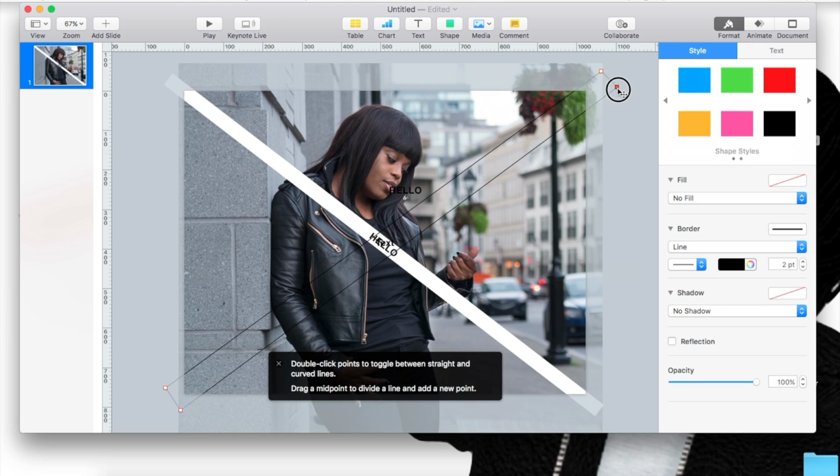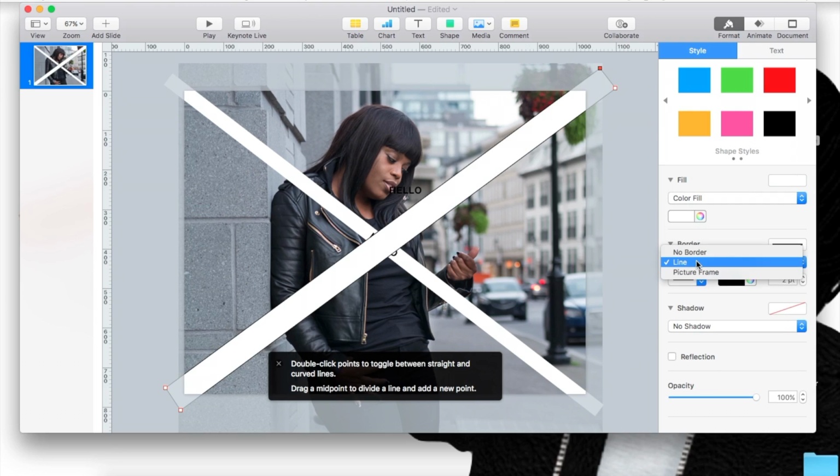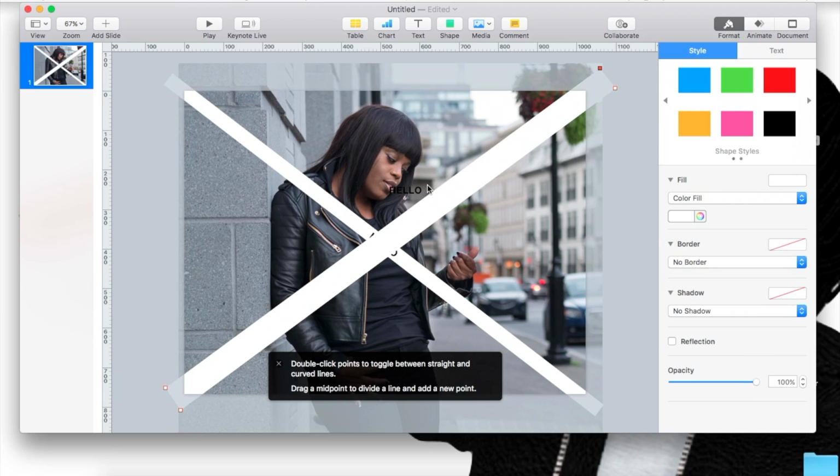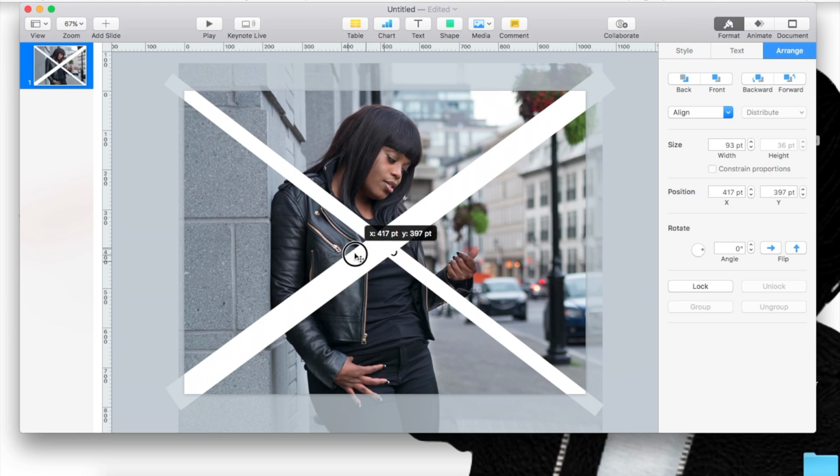It looks like it's about the same size, but like I said, I'm just freestyling it. And then you are going to fill your line, take off the border, and then you can add the hello in your line that you just created. So I'm going to bring this to the front, and then I'm going to rotate the hello.